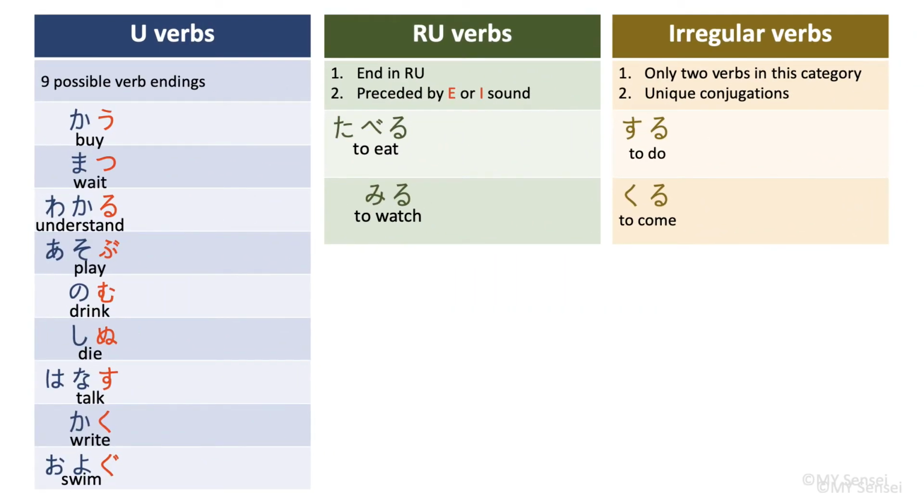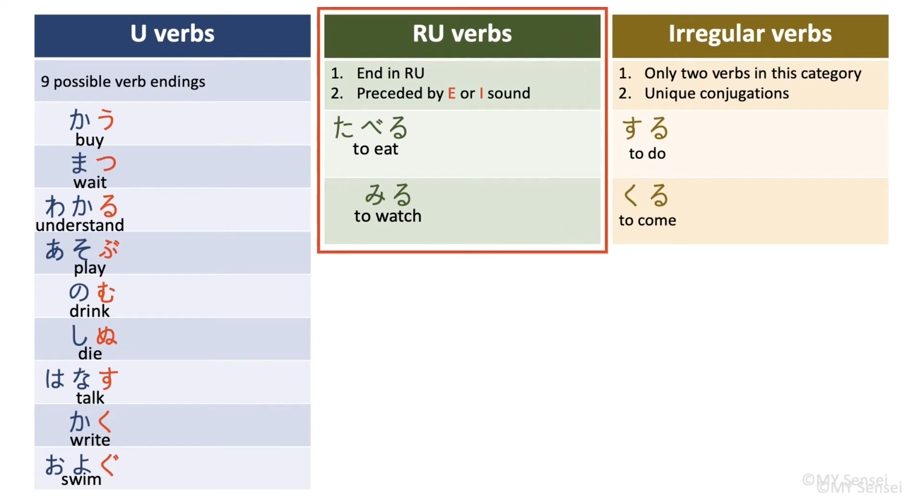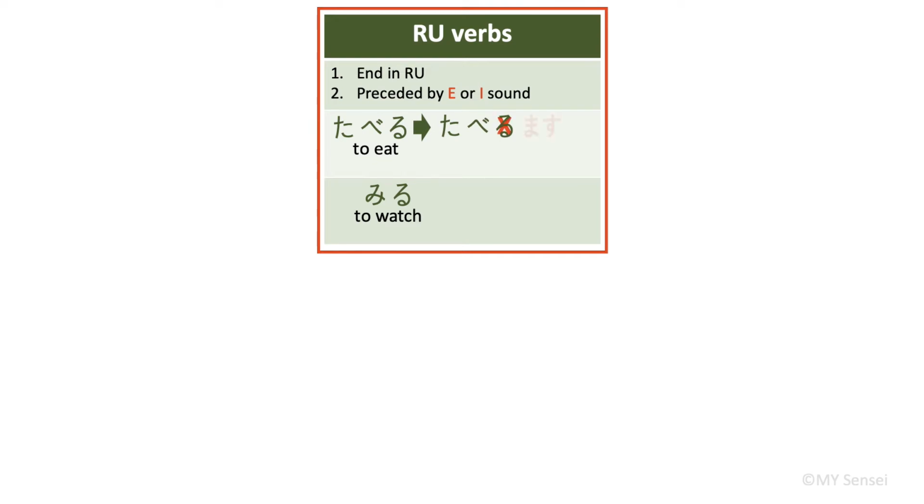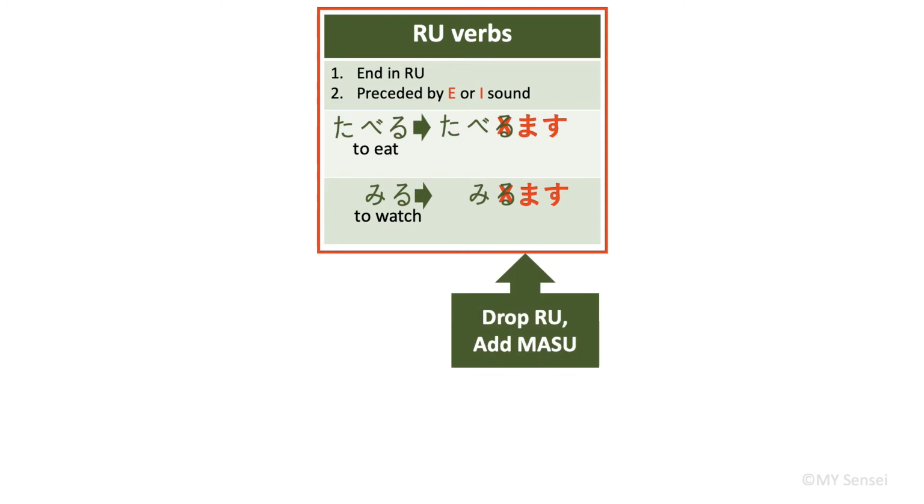Let's begin with る verbs and change them from short forms to ます forms. The long form of 食べる is 食べます. The long form of 見る is 見ます. The formula is to drop the る ending of a る verb and then add ます. This way you will get the long form, aka polite form of the る verbs.